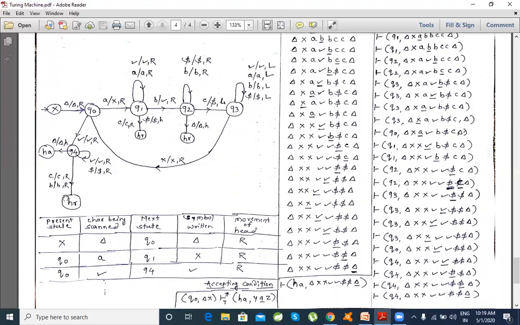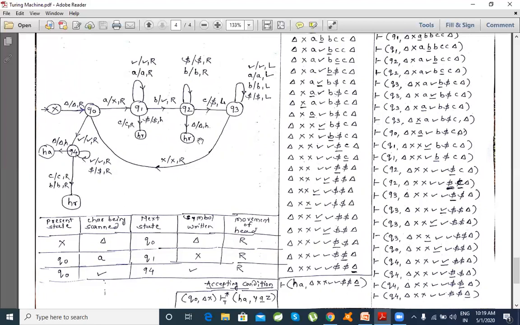What this state remembers is that you have extra C's and extra B's compared with the total number of A's. So this state says I have extra C's and extra B's, then shift back to this HR. Now what this C says: if A's are more and B's are less, you come back here. If A's are more and C's are less, you come back here. Now you can process this.